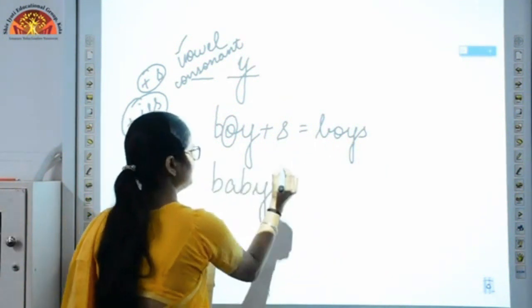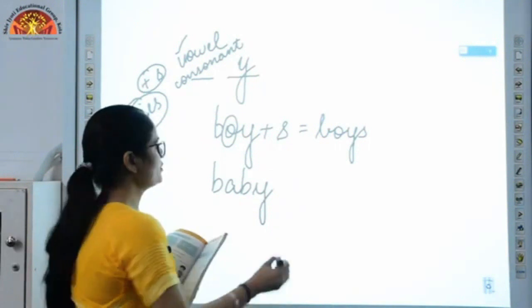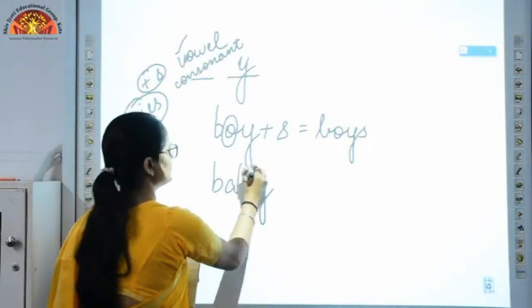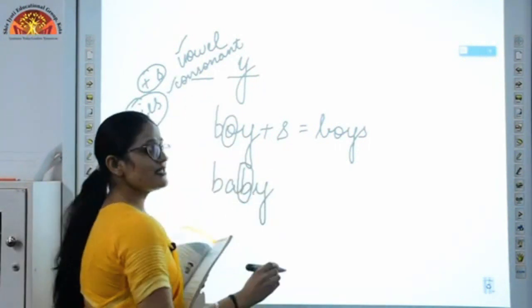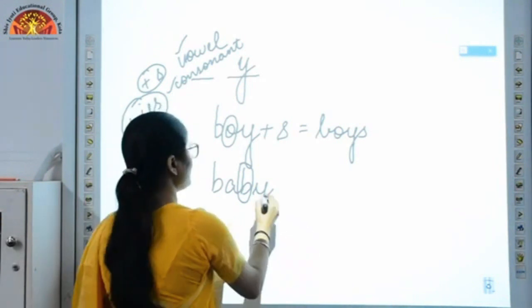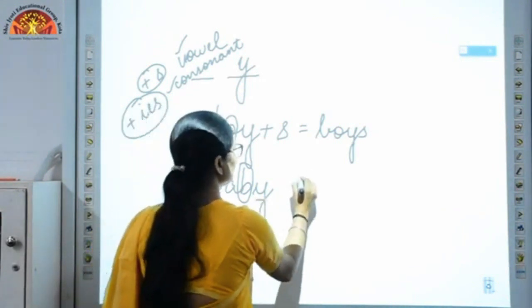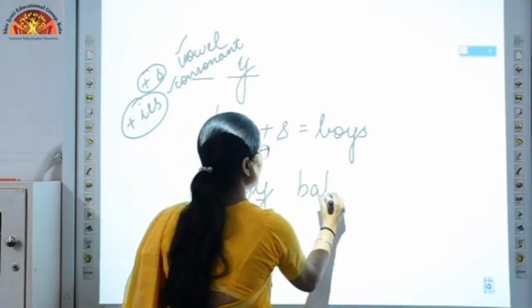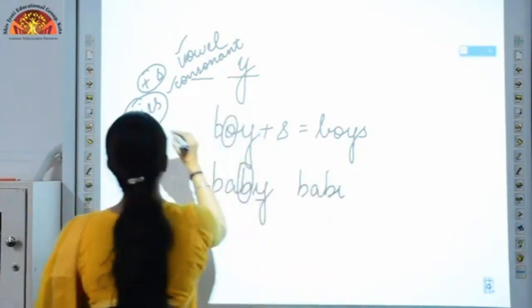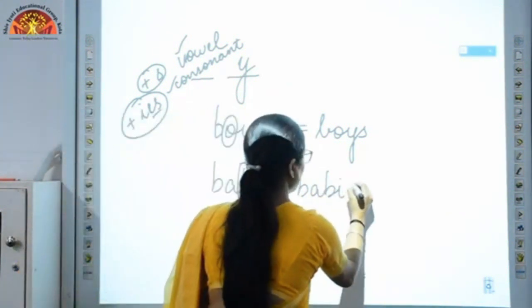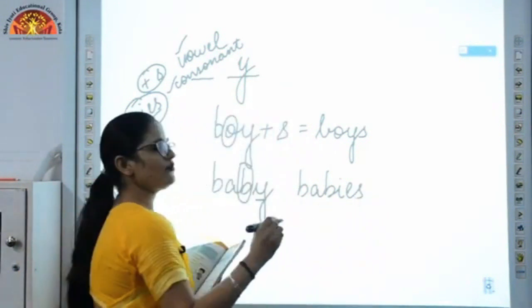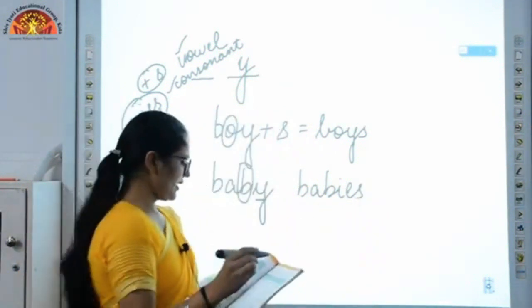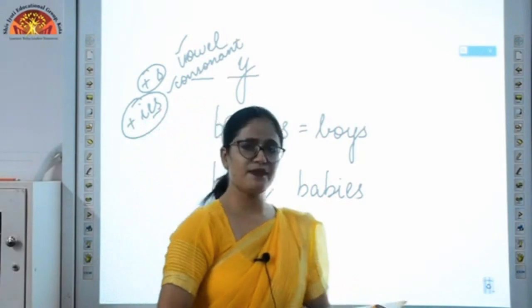B-A-B-Y, baby. Okay, now you can see just before Y there is a consonant. In case of a consonant, what we have to do, we have to replace Y with I. So my word will be B-A-B-I and I need to add E-S, babies. So the correct plural form will be babies. Okay, now you can see some of the examples in your book.